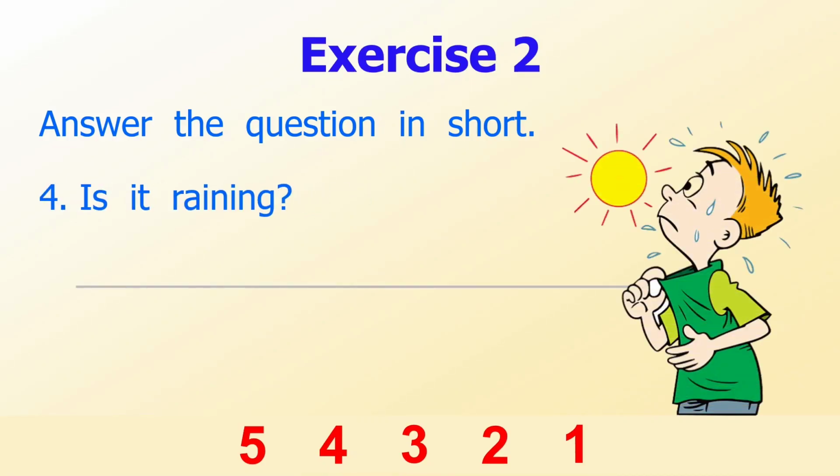Number 4. Is it raining? The answer is, no, it isn't. The subject in the question is already a pronoun, so we use the same word, it, in the answer.